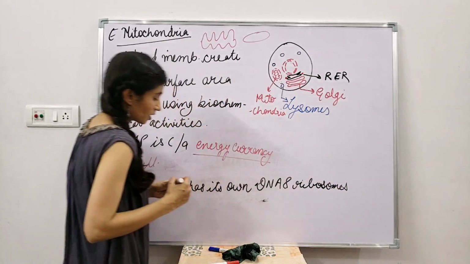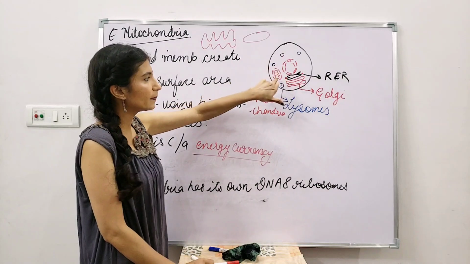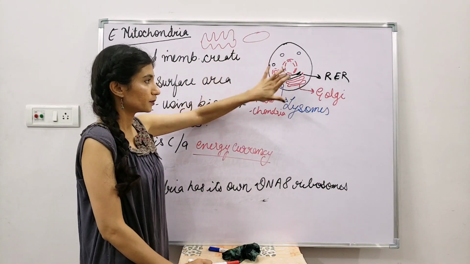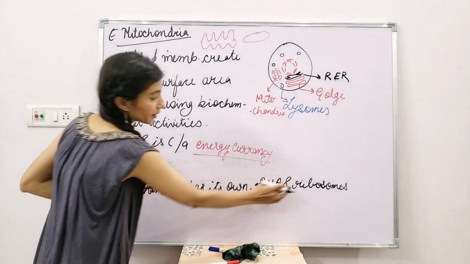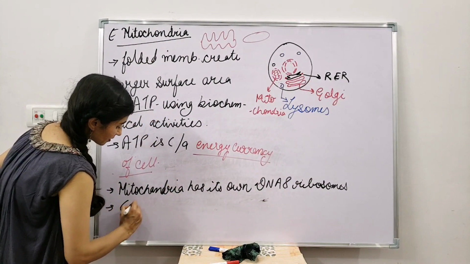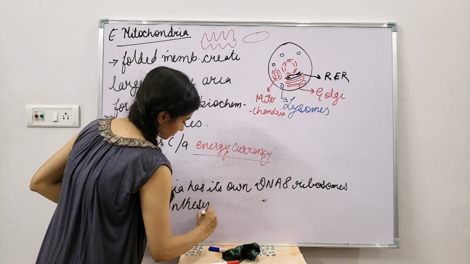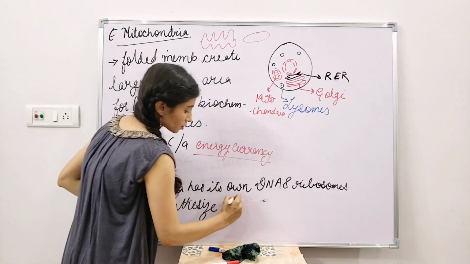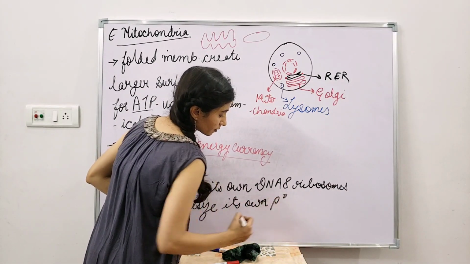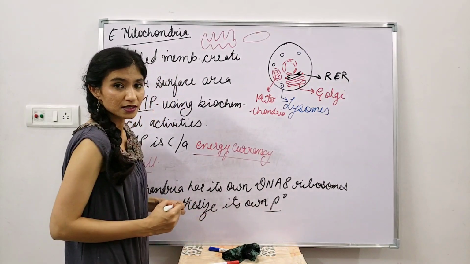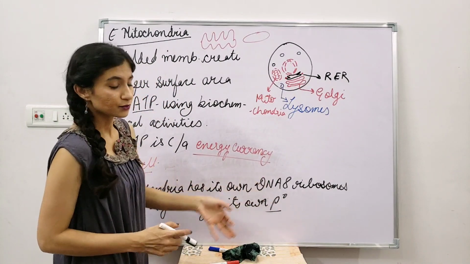Not all the other organelles have, except the nucleus. Only mitochondria has its own DNA and ribosomes. Because it has its own DNA and ribosomes, it can synthesize its own protein. We have discussed this in the last class, in the previous video, that this sign is being given for the protein.